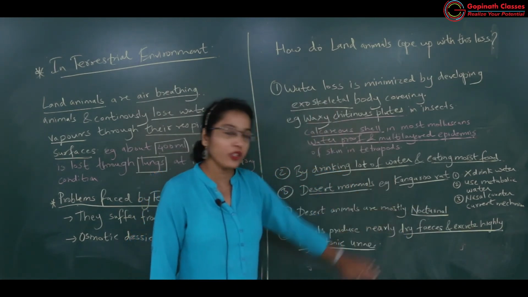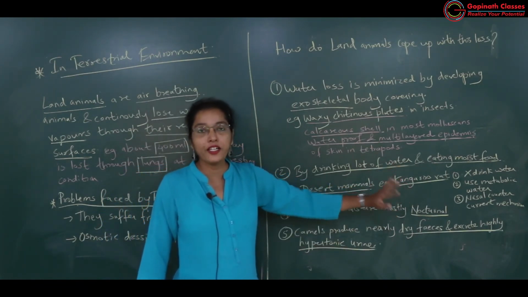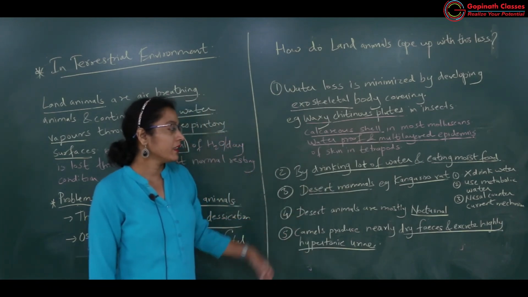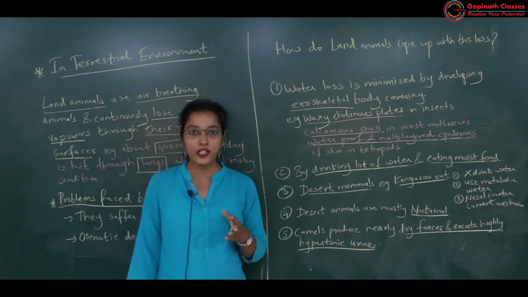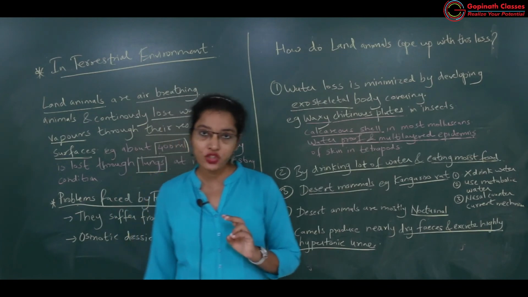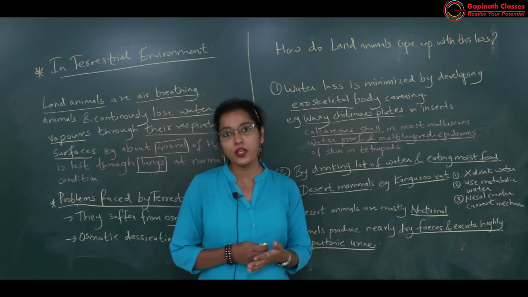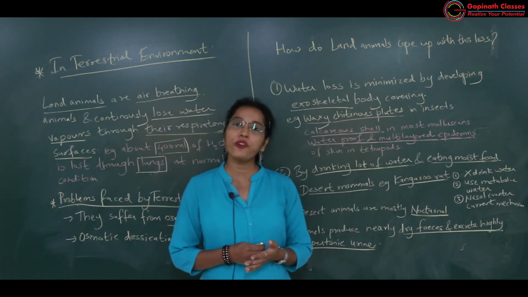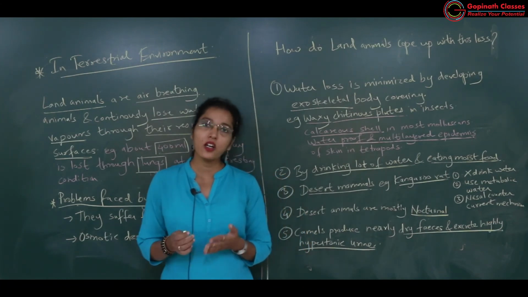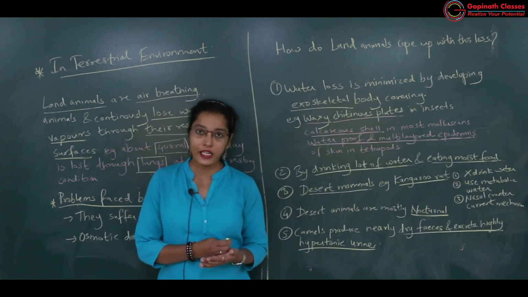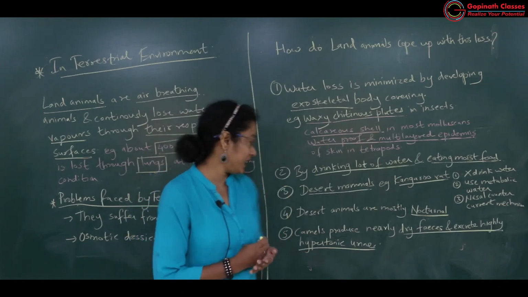A very important question which can be asked in the exam: what all modifications are seen in the kangaroo rat to conserve water. Then the fourth modification: most of the desert animals are nocturnal. Why are they nocturnal? Because in the desert region there is scarcity of water. To prevent excess loss of water, it's better to be active during the night. During night the temperature is lower compared to daytime, so water loss can be compensated.